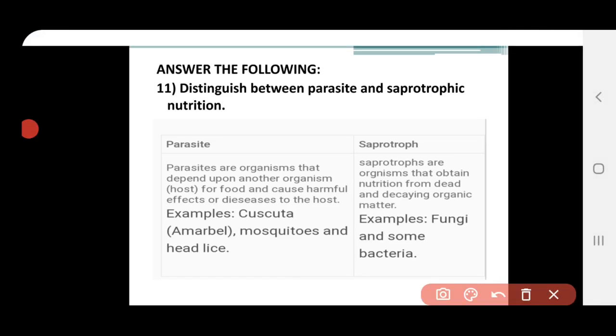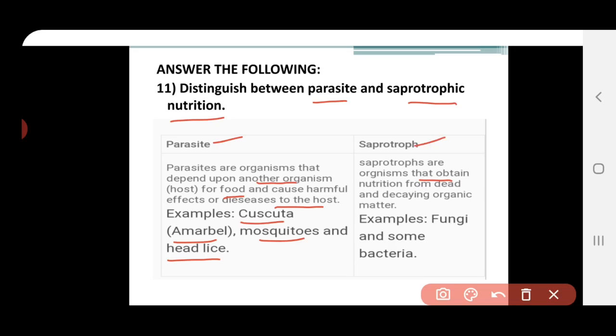And next, answer the following. The first question, distinguish between parasite and saprotrophic nutrition. You have to write in a tabular column. Parasites are organisms that depend upon other organisms for food and cause some harmful effect or disease to the host. For example, cuscuta, whose other name is amarbel, and other examples are mosquitoes and head lice. And next it is about the saprotroph.